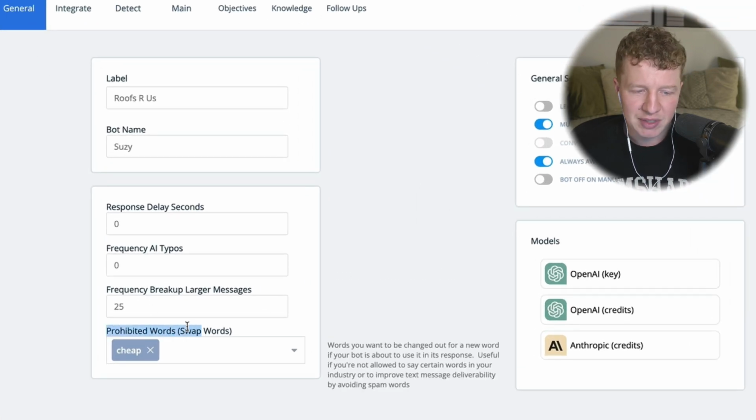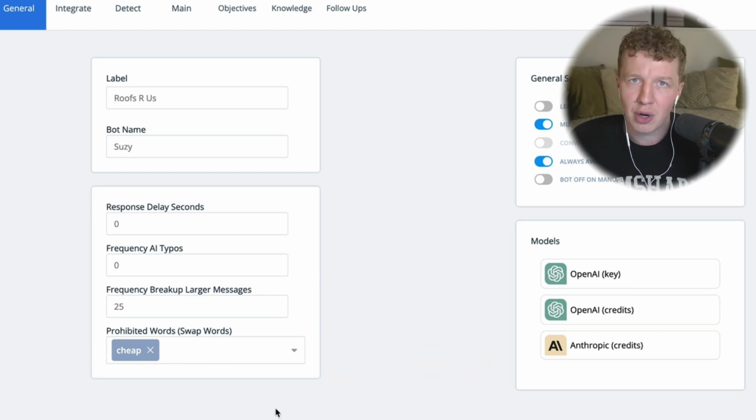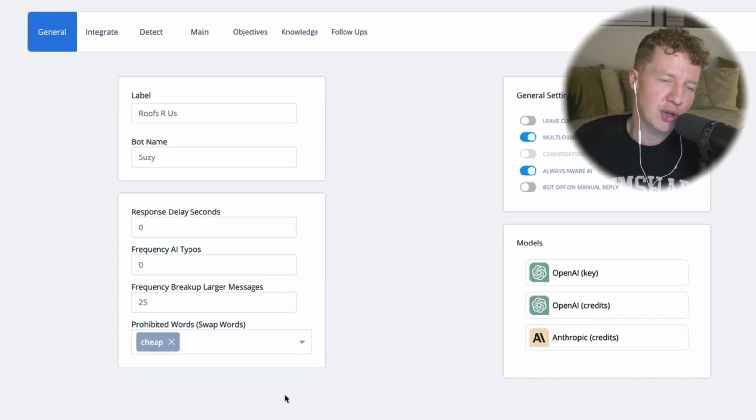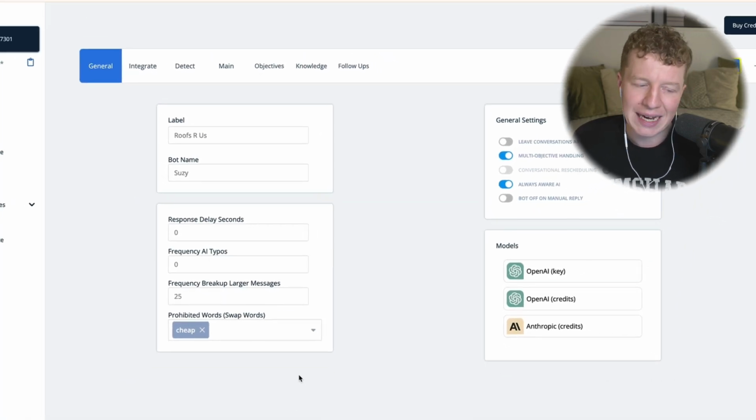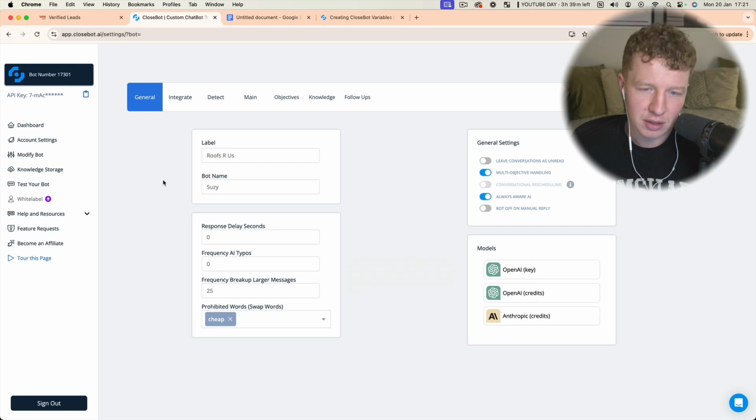And then we've got a prohibited words list, which is basically what words you want it to avoid. I've gone with cheap. However, you can test your bot out multiple times, and if it's saying certain things and you think, I don't really like that, you can come back to the bot and keep on improving it. You can add those words in as prohibited words. We're going to skip past integrate, because we're going to come back to the integration once we've built our bot, so we can then integrate it with our GoHighLevel sub account.